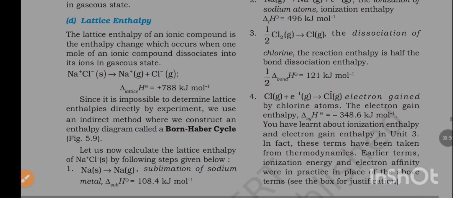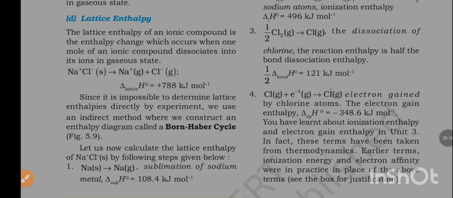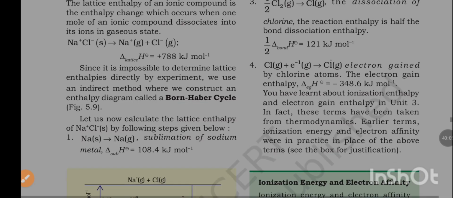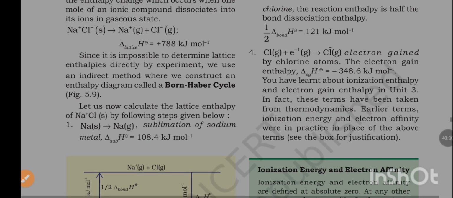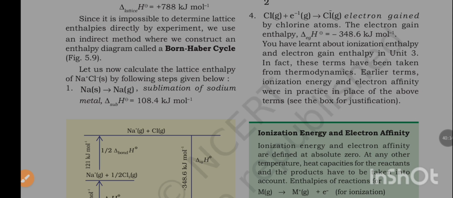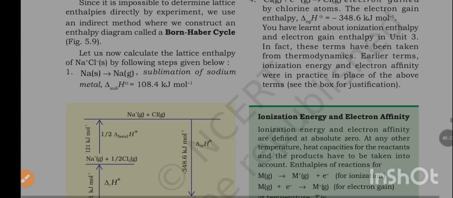Lattice enthalpy. The lattice enthalpy of an ionic compound is the enthalpy change which occurs when 1 mole of an ionic compound dissociates into its ions in gaseous state: Na+Cl- to Na+ plus Cl-. Del lattice H is equal to 788 kJ per mole. Since it is impossible to determine lattice enthalpies directly by experiment, we use an indirect method where we construct an enthalpy diagram called the Born-Haber cycle. Let us now calculate the lattice enthalpy of Na+Cl- by following the steps given below.